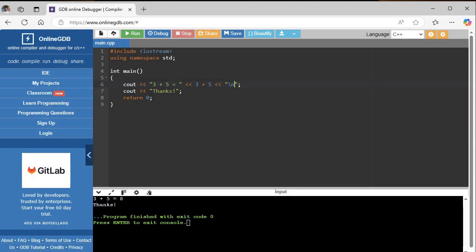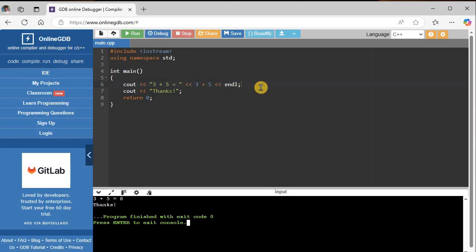Okay, now this is such a common thing that there is a constant that is equal to that backslash n within quotations. That constant is endl, not a 1, but an L, end line. Okay, and so that means the exact same thing as the backslash n within quotations.